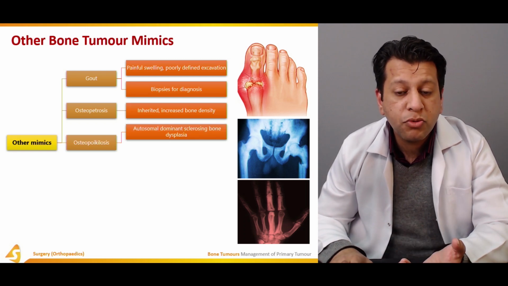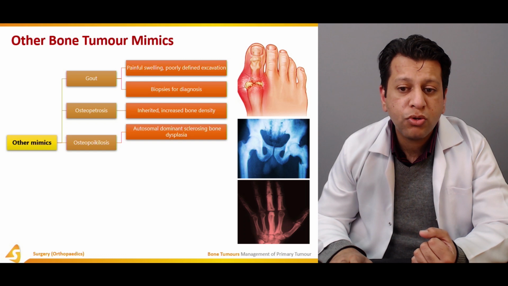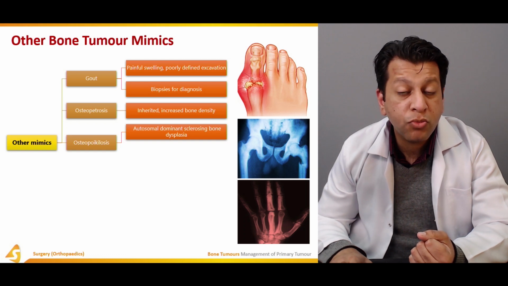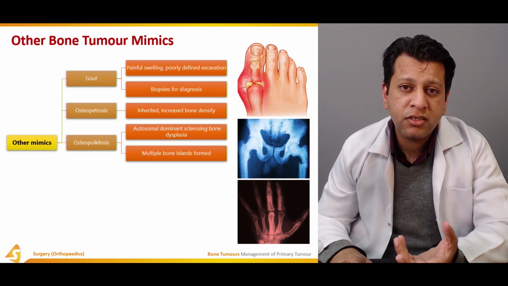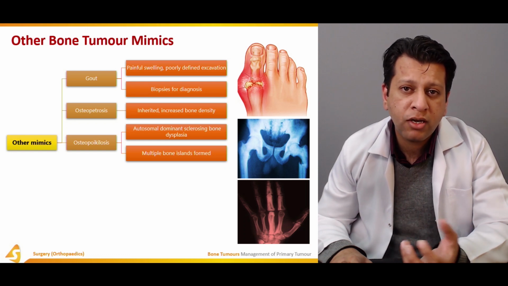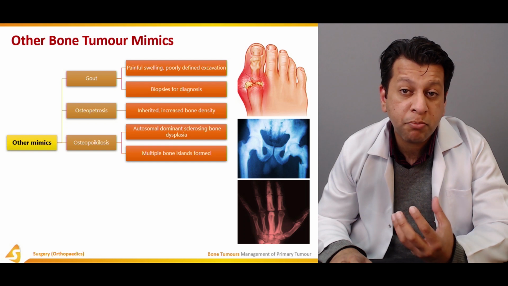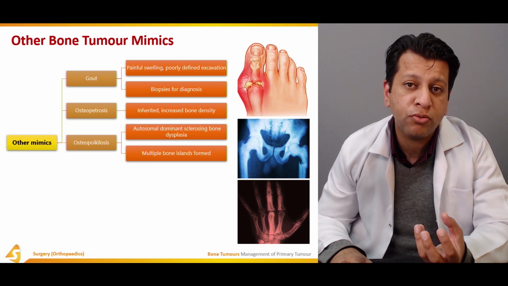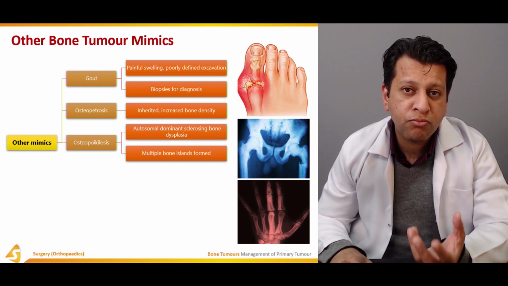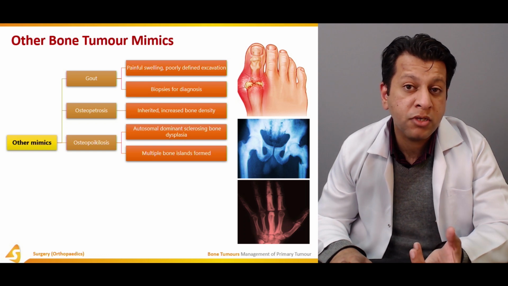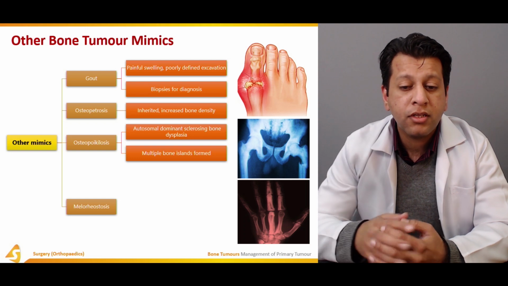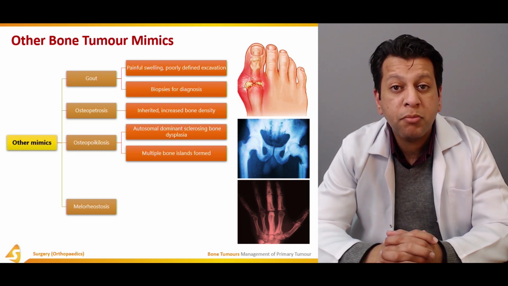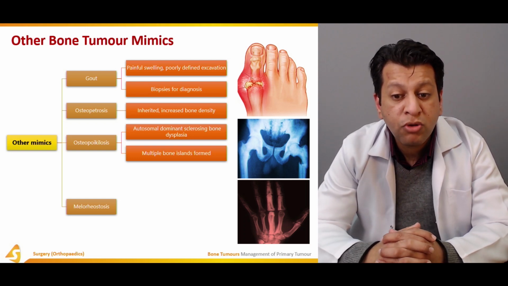Then the other disease, which is osteopoikilosis, is also an autosomal dominant sclerosing bone dysplasia, and it presents with multiple bone islands. Sometimes, because there are multiple bone islands, it appears that there is some kind of new bone, with a more osteoid variety of matrix being laid down, maybe due to some kind of tumor. Then the other condition which mimics tumor is called melorheostosis.